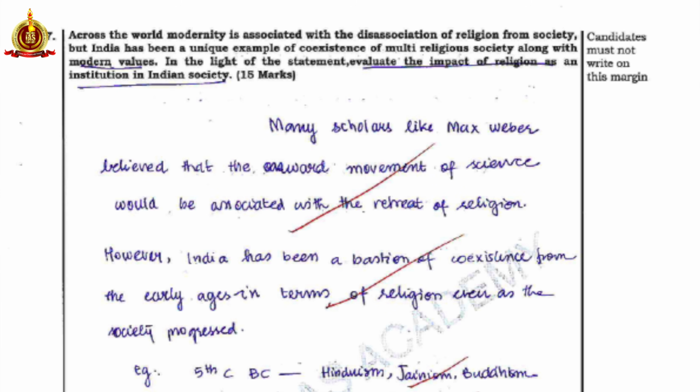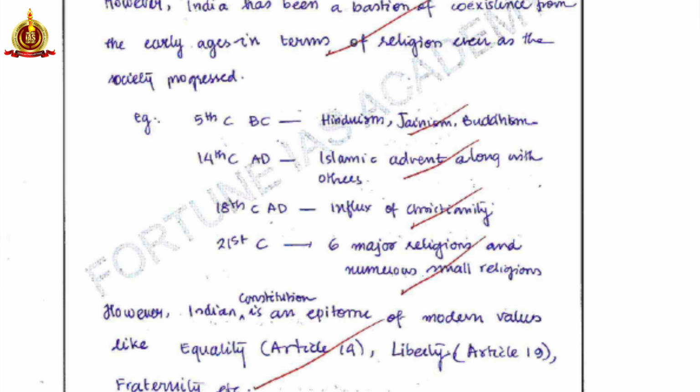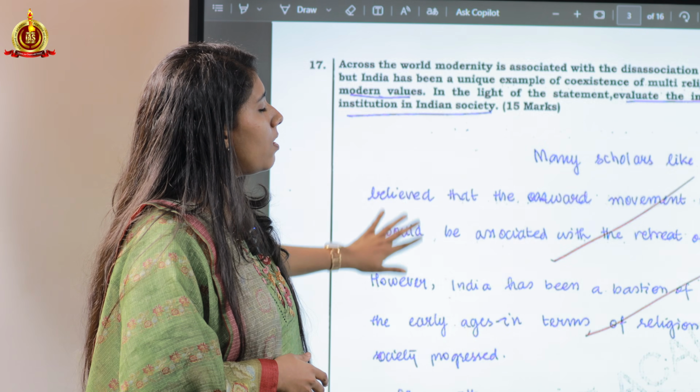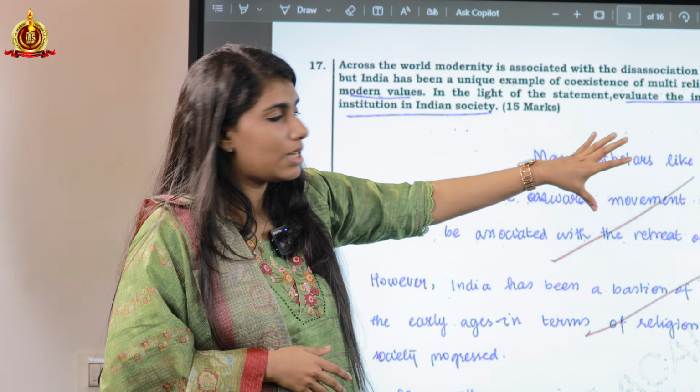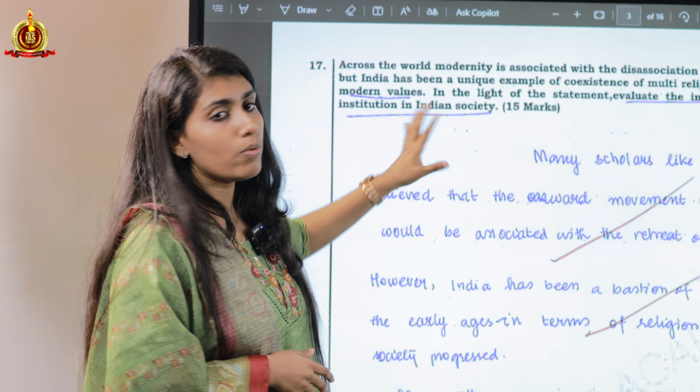Then you have to write about how there is a multi-religious society in India. So here I've given the transition of India, the historical part of India's religion: from the 5th century there is Hinduism, in the 14th century there was Islam, in the 18th century there was an influx of Christianity, and in the 21st century there are numerous religions. So I have addressed the part that India is a multi-religious society along with modern values.